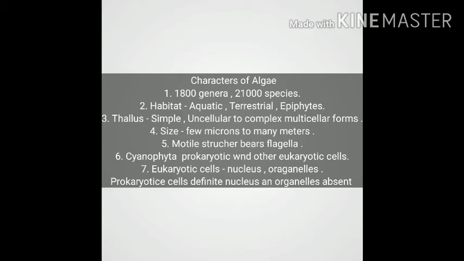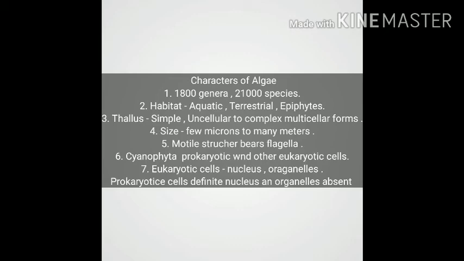Some plants show motile structures which bear flagella. The flagella may be equal or unequal in size.